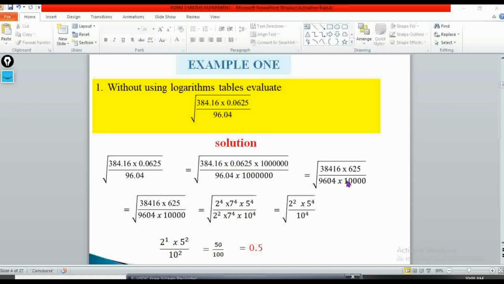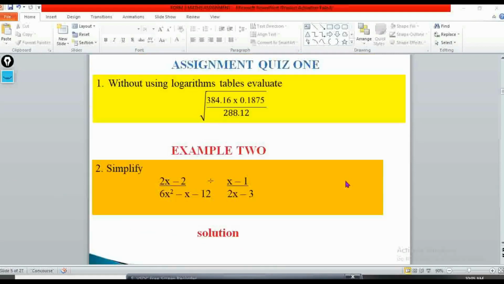question, which is question number 1, which you're supposed to write down. So for your assignment, you write this one down. You write question number 1: without using logarithm tables, evaluate the square root of 384.16 times 0.1875, everything divided by 288.12. Okay, so that's the assignment for the first question. You can write that one down, and then we'll continue from there.